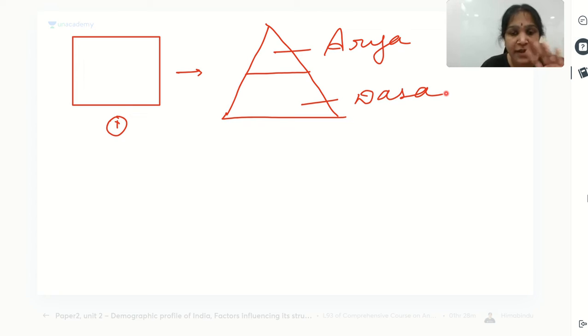So you don't have the four Varnas in the beginning. In the Vedas, they used the words Arya and Dasa. Is it clear? So let us assume Aryans migrated, and then they created a stratification system.